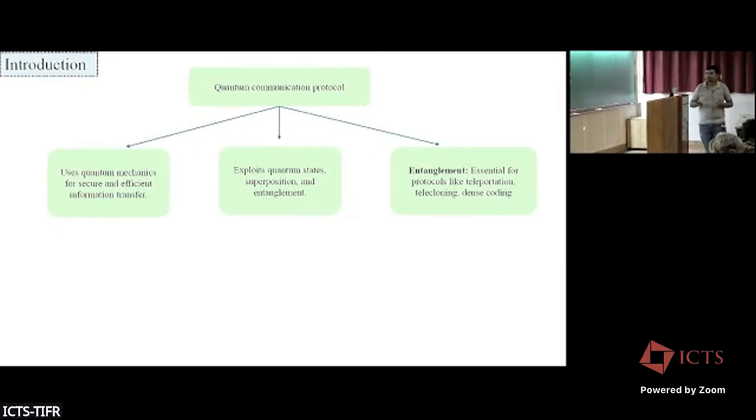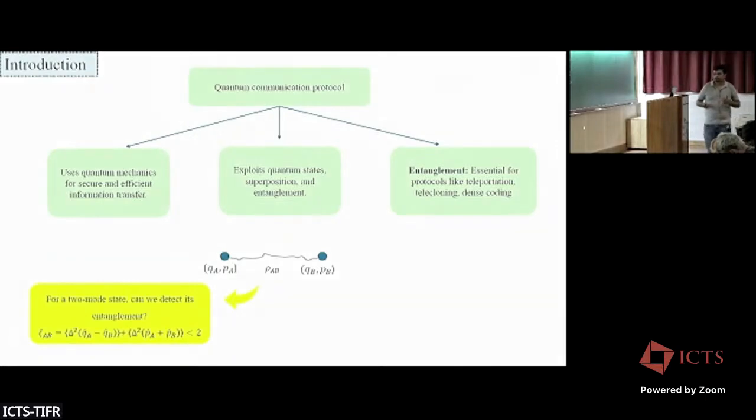Suppose we have a two-mode or bipartite state. Can we use this state in some communication protocol? To use it, we need to check its entanglement, whether it is entangled or not. So we address this question: can we check the entanglement of this state? To do this, we verify this condition, which is the Duan inequality. I will tell you later what this is.